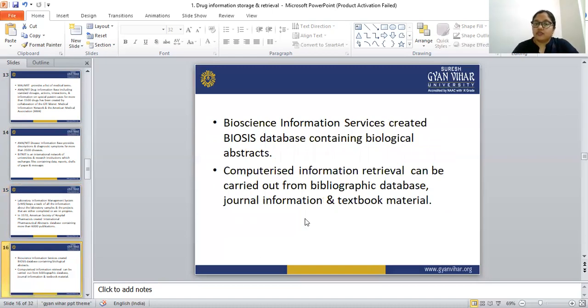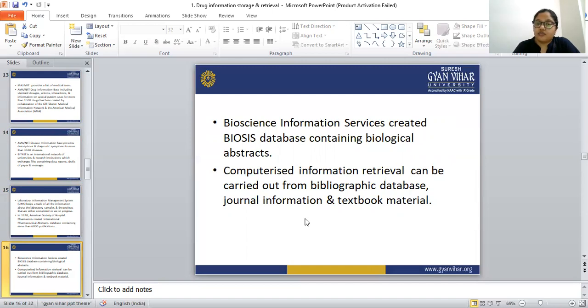Next is Bioscience Information Services, which created BIOSIS. The BIOSIS database is created by Bioscience Information Services and contains biological abstracts. So we can find all the information about biological abstracts from the BIOSIS database.